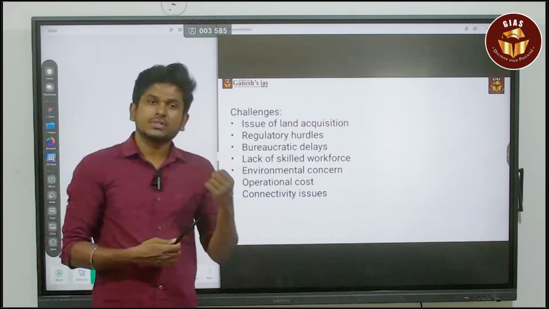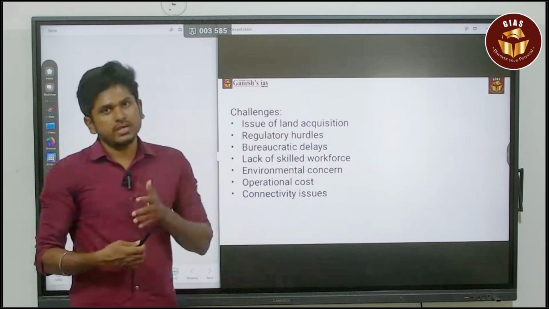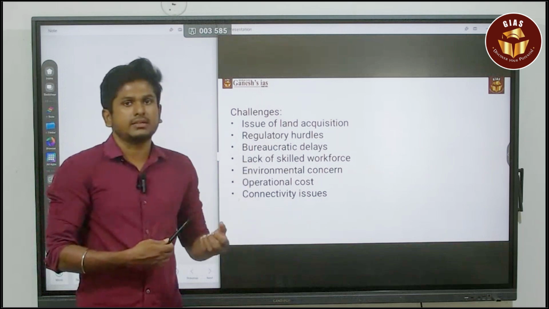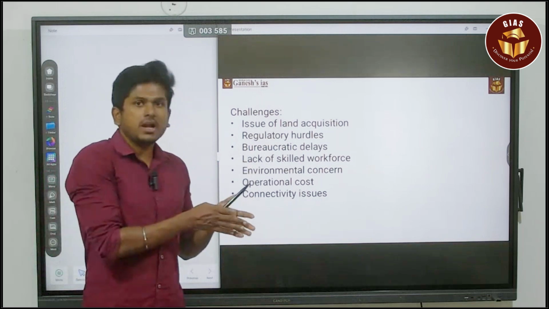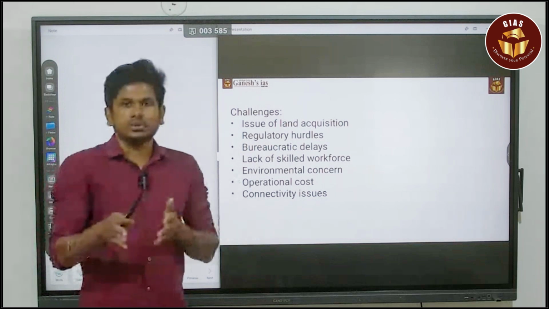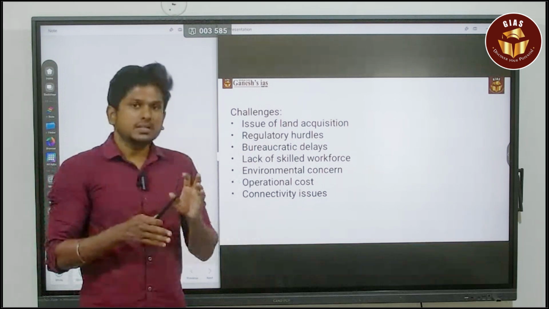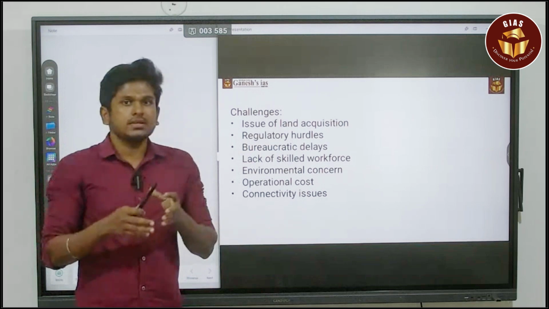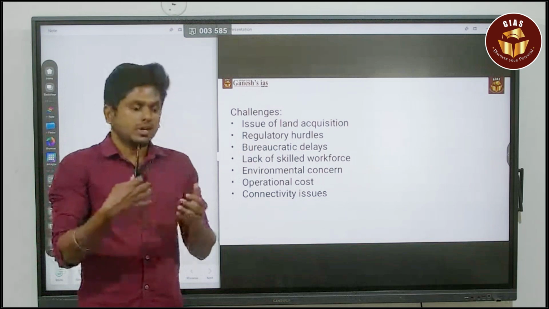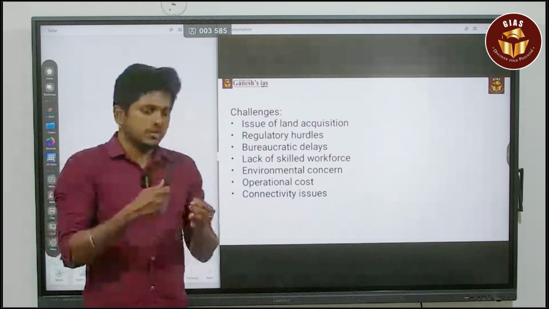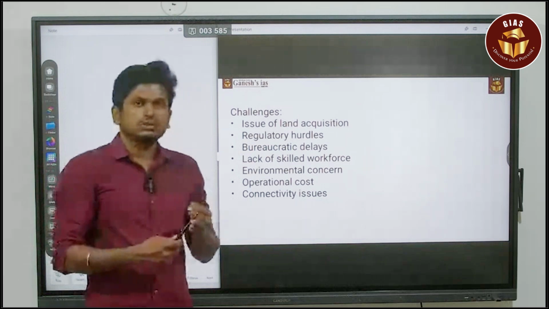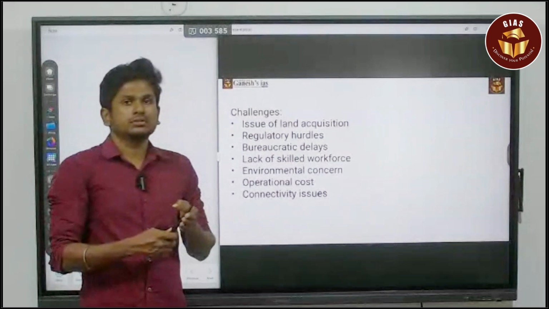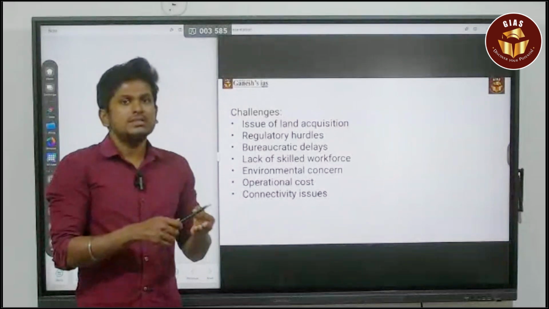Next major issue is lack of skilled workforce. When it comes to India, we have made a great achievement in the literacy rate. Independent India and present-day India show huge growth in literacy, but still there is the issue of the skilled workforce. For example, automobile industries need a different skilled workforce. They need to know welding and how to do lathe work, and also assembling of the parts. So that is a different skill.